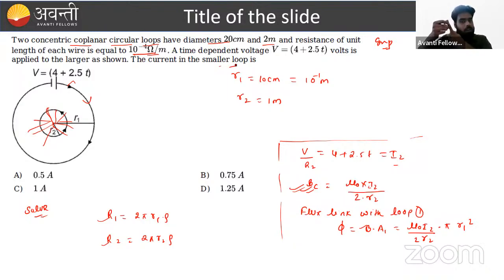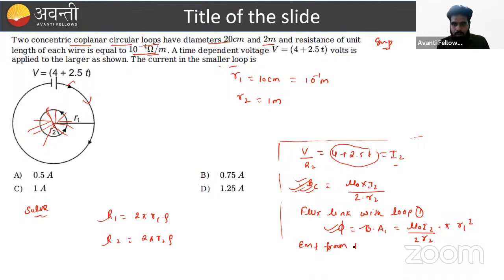Once we get phi, see one more thing. Here I2 is time varying because the voltage is time varying. So we can say the magnetic field is also time varying, so the flux is also time varying. It means the flux is time varying, so it must create an EMF. So what is the EMF from loop 1?